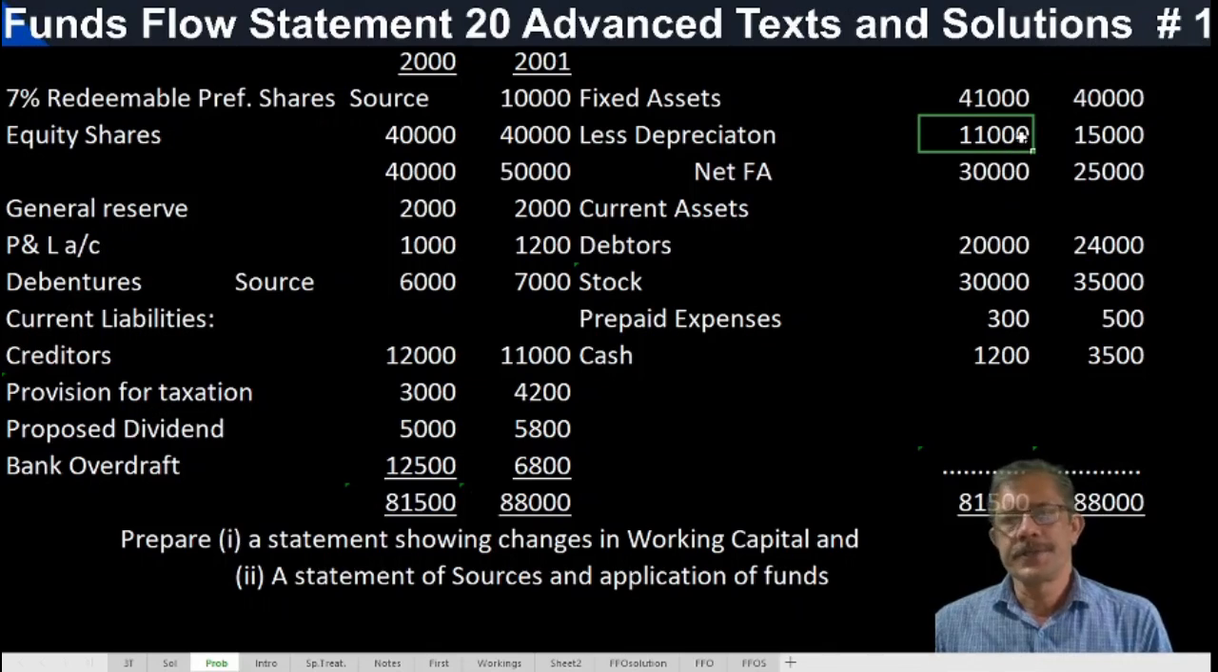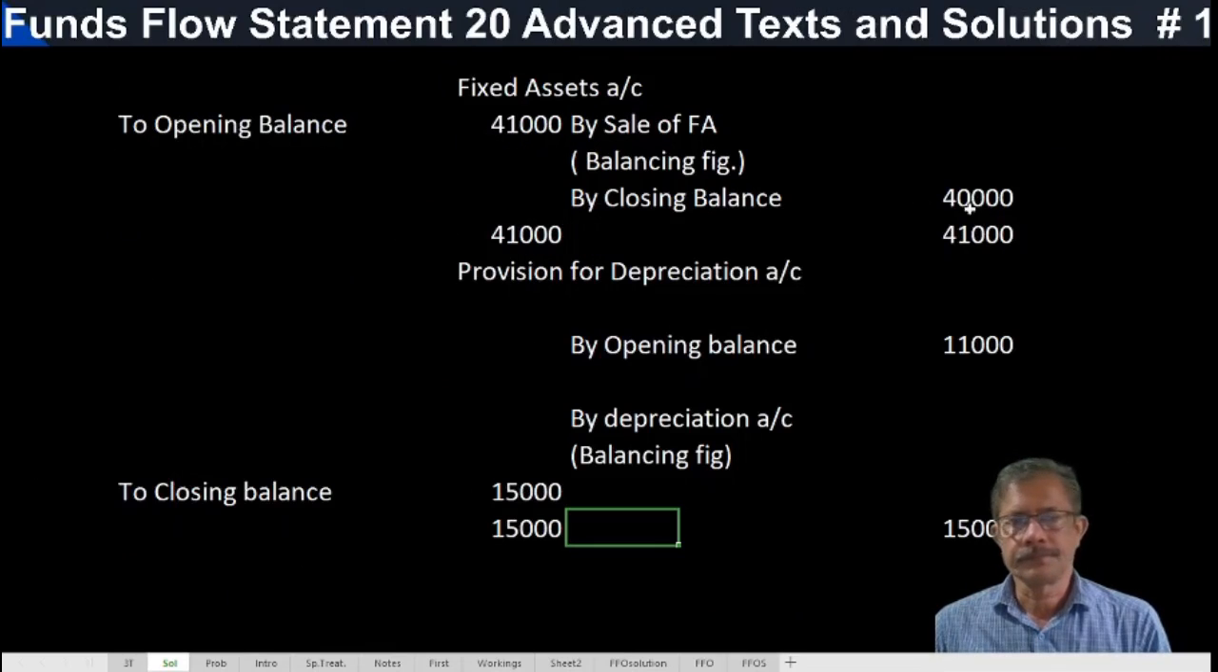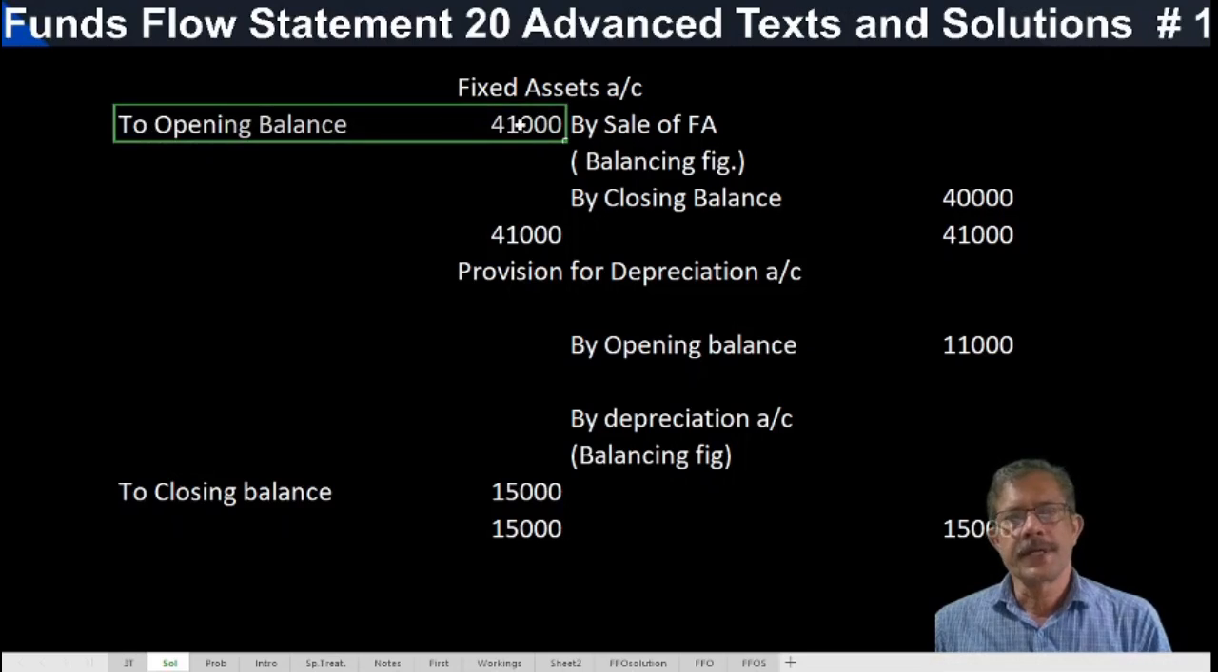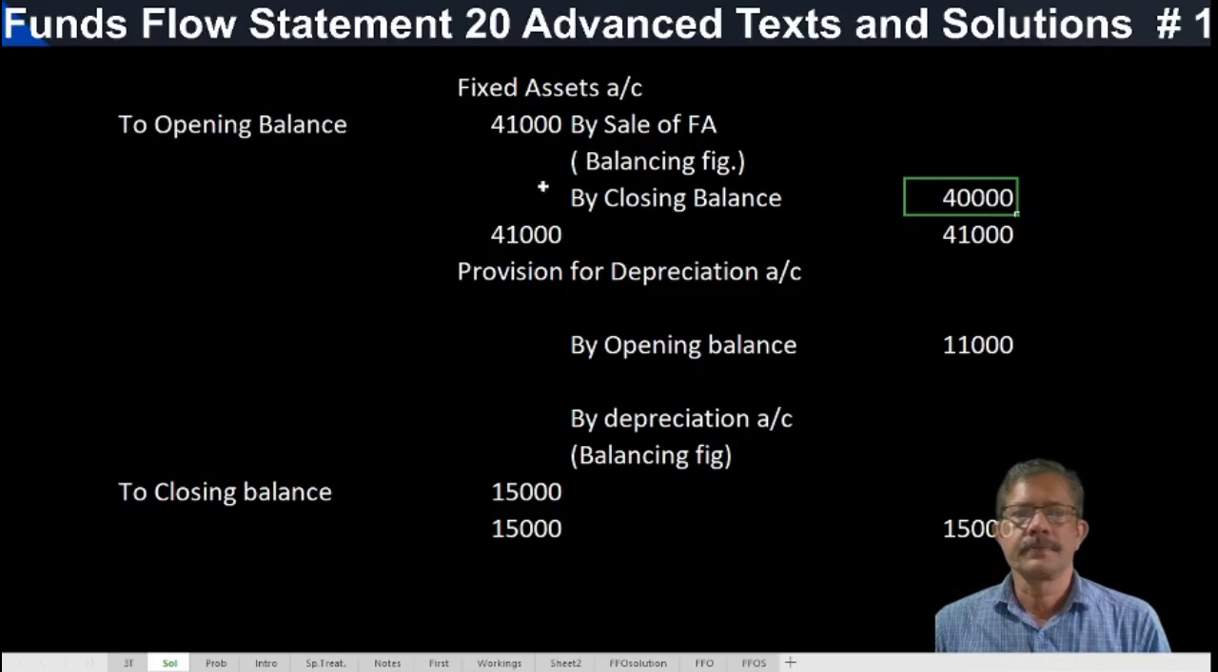Then the provision for depreciation account has a credit balance, from opening balance to closing balance, and no other adjustment or information. So we can check it. The fixed asset account has a debit balance, from opening balance to closing balance. Then no other information. 41,000, the higher side is total 41,000.